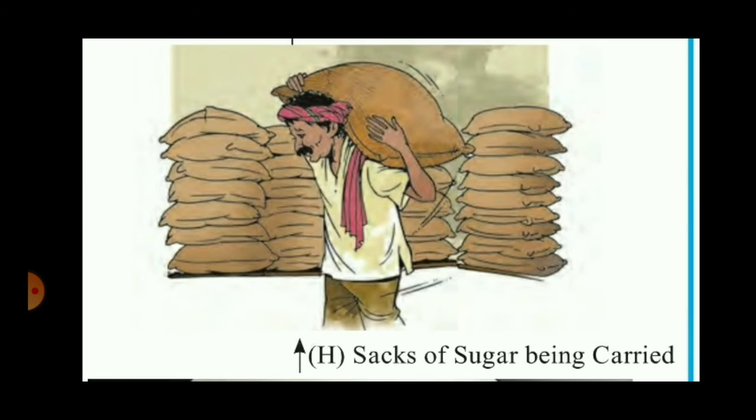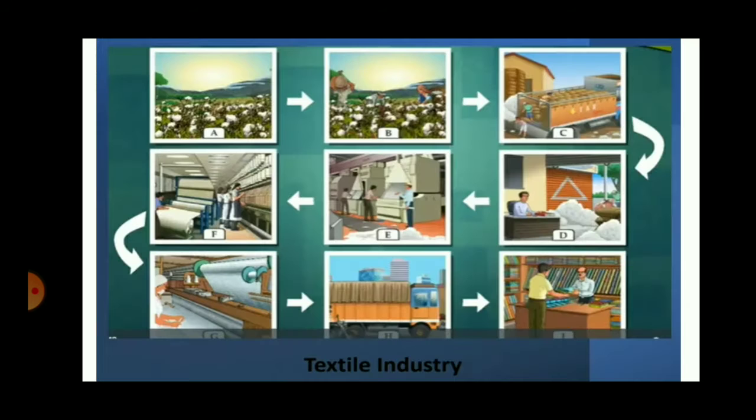After having discussed this, students, let us see one more industry. I have taken here the example of textile industry. In figure A, you can see cultivation of cotton. Cotton is grown here. In figure B, cotton is harvested, that is cotton bolls are collected. In figure C, it is transported. So figure A and figure B are primary occupation. As the transportation of cotton is being shown in figure C, it is a tertiary occupation.